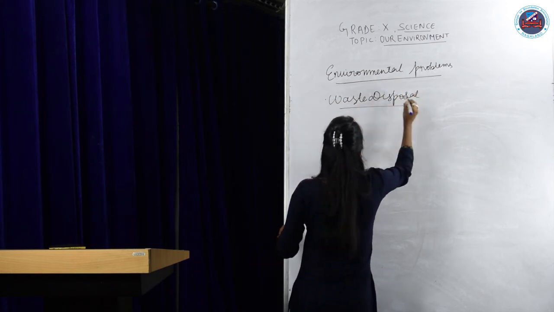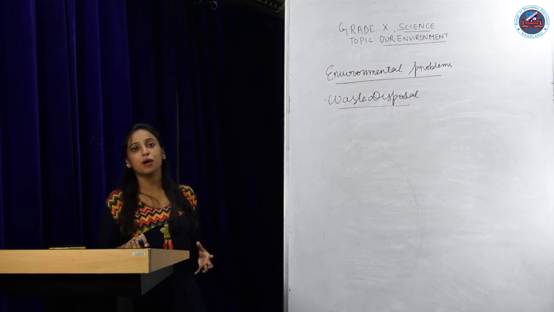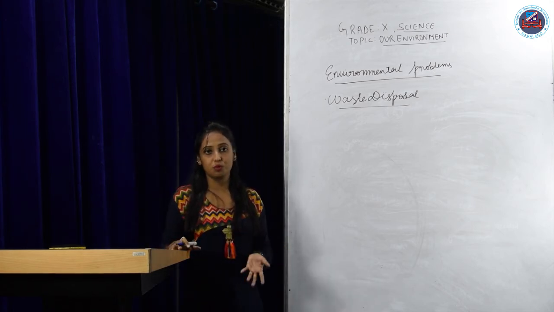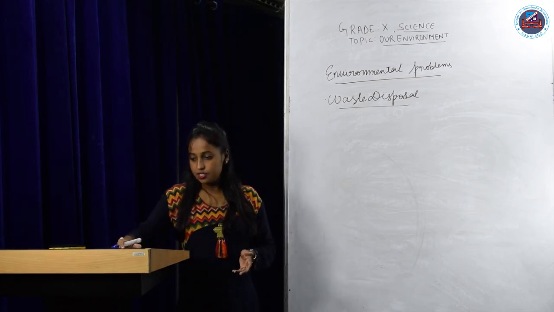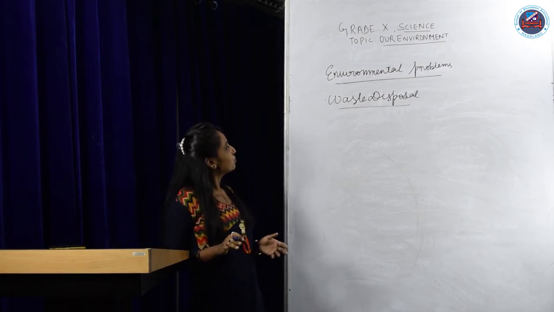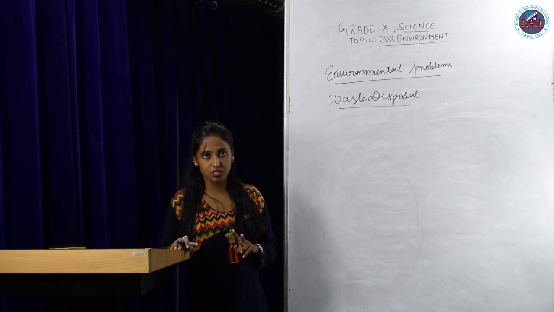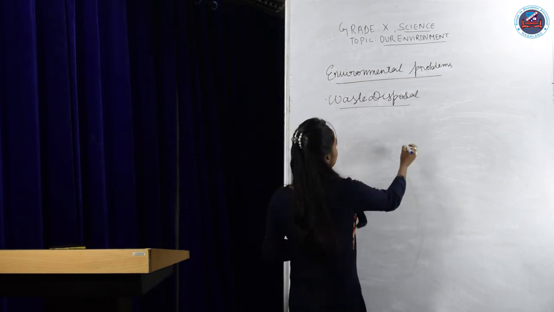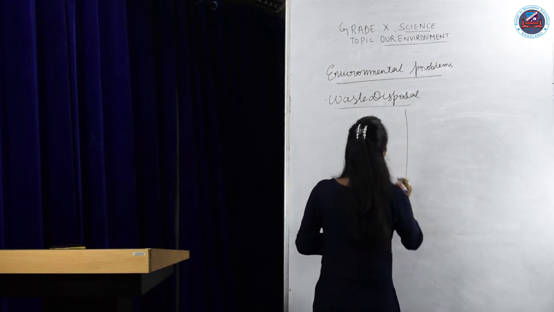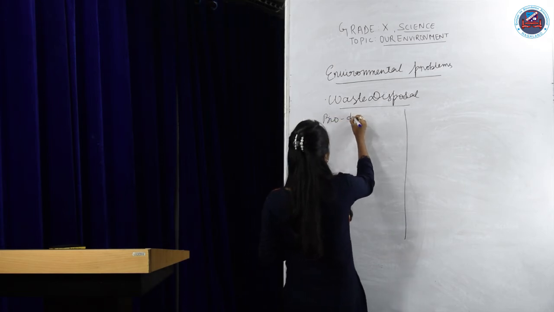In our everyday life, we do so many activities which produce a lot of waste materials and waste products, isn't it? So let's talk about them today. Now, what are the two types of waste produced? Biodegradable and non-biodegradable.